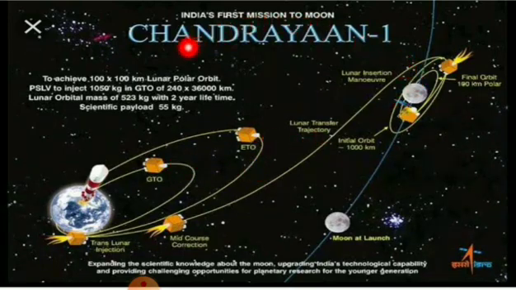So what did it collect? The mineralogical, geological and chemical information. This mission was a major boost for the Indian space program and helped to develop its own technology to explore the moon.